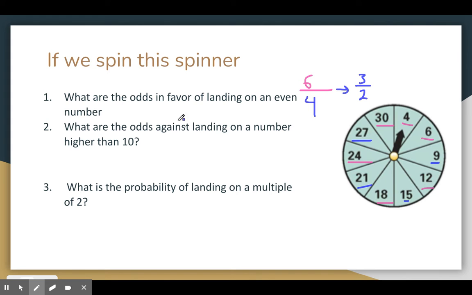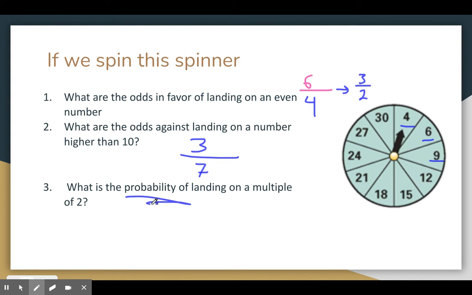What are the odds against landing on a number higher than 10? Well, against means we want unfavorable on top and favorable on bottom. So if I erase all of these lines here, we want the unfavorable to be on top. Unfavorable is any number lower than 10, which we see we have 1, 2, 3, right? So 3 unfavorable over the rest of them, 1, 2, 3, 4, 5, 6, 7, would be favorable. That would be 3 7ths, and that one can't be simplified.